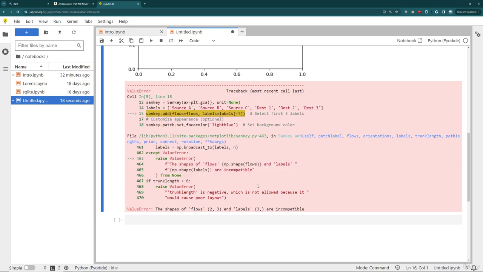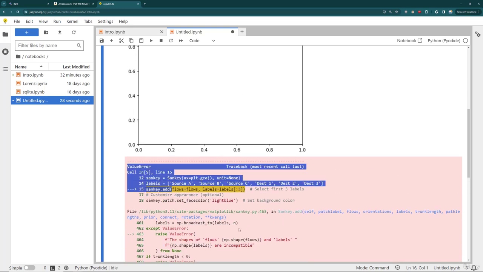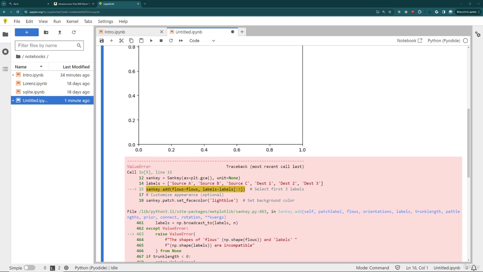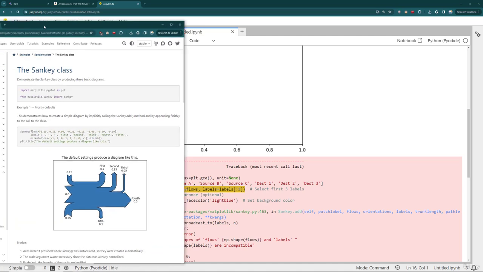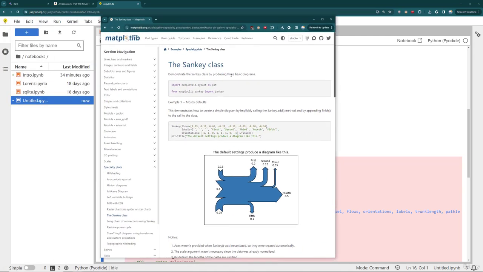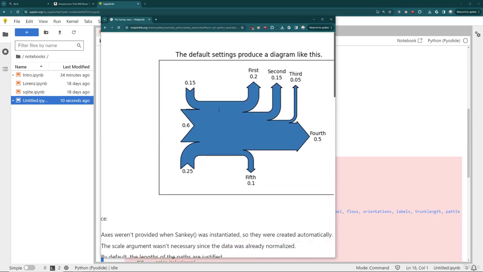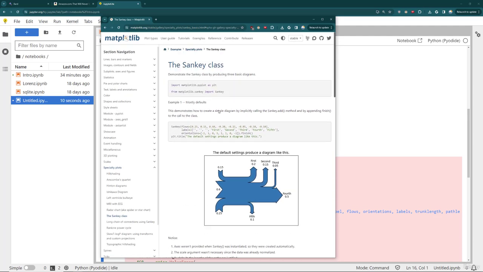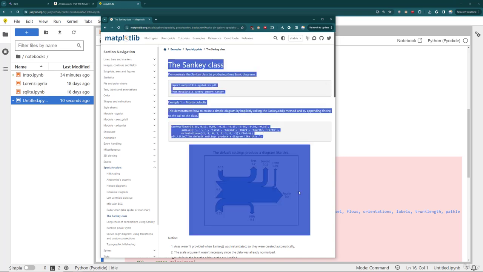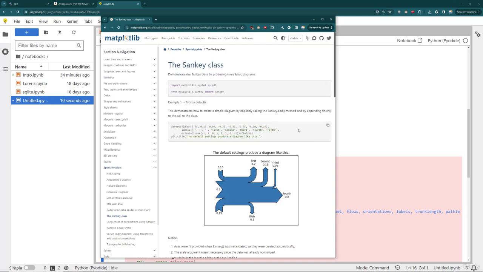So I can keep doing this, but more likely than not, you're going to end up in a cycle where back and forth, Bard is not able to fix this just with the error keys. So how do you actually fix this? Well, probably the best way to fix this is to either use Bard or a Google search to figure out a working example from the documentation and then have Bard edit that to what you need. So for example, I could come over here to matplotlib and I can see there's a working example in the documentation of a Sankey diagram. It's probably a lot easier for Bard to work off this example and edit it as needed rather than trying to figure out the whole thing from scratch on its own.